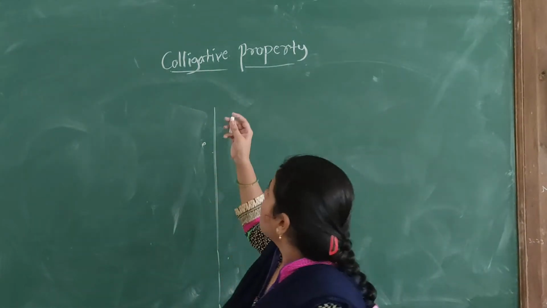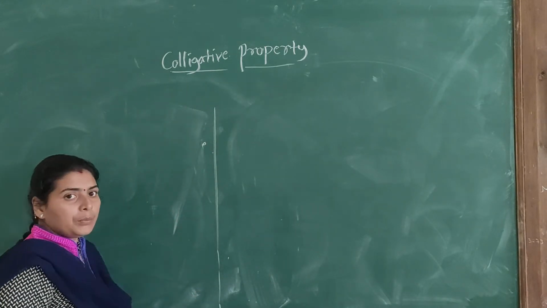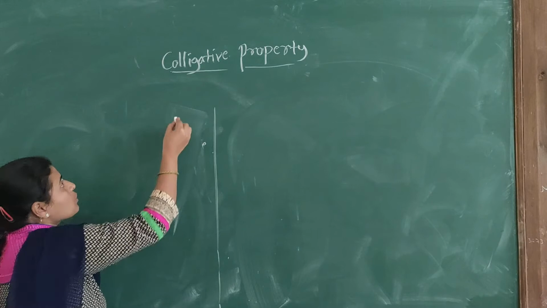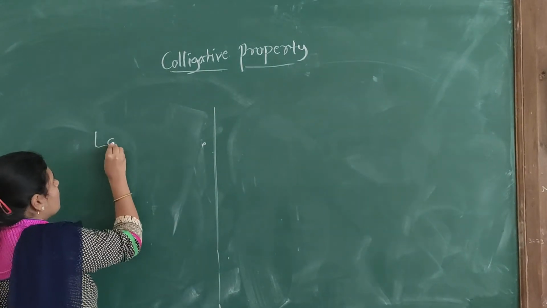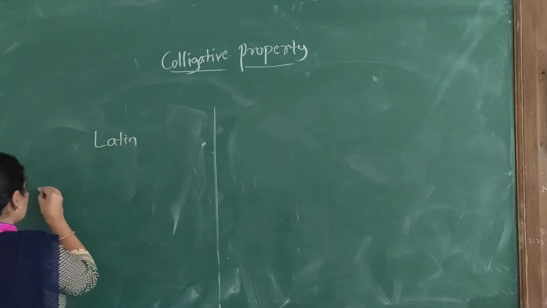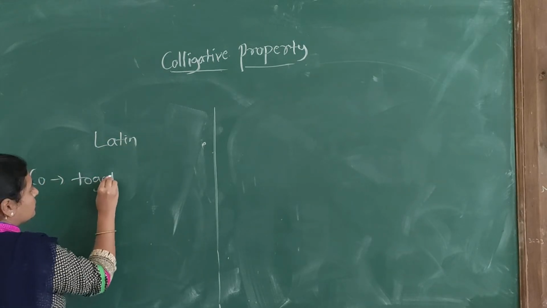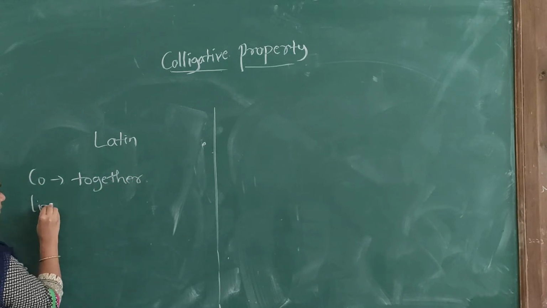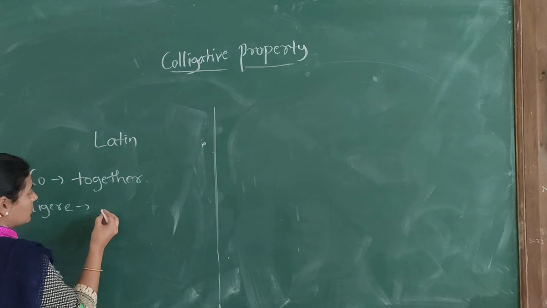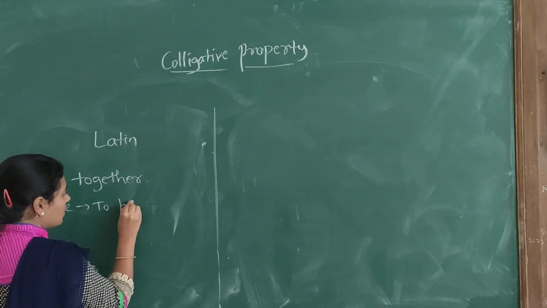First of all we will see what is meant by colligative property. The word colligative comes from Latin, where co means together and ligare means to bind.